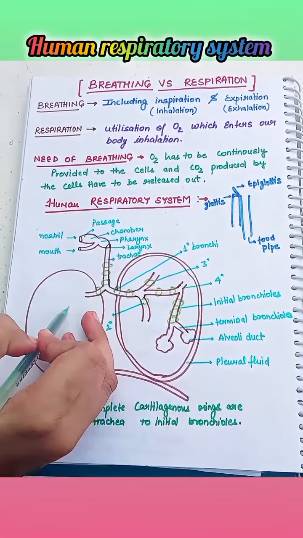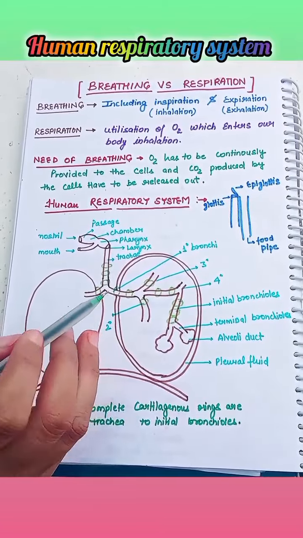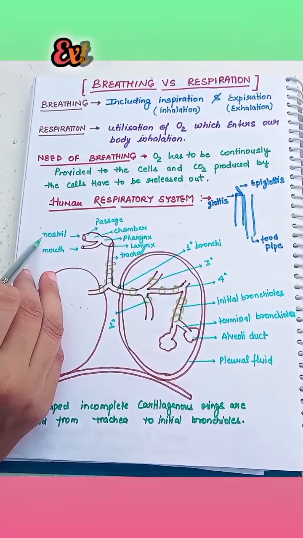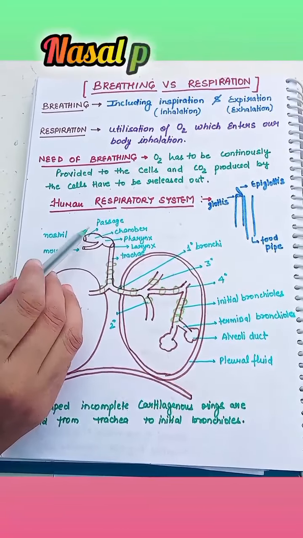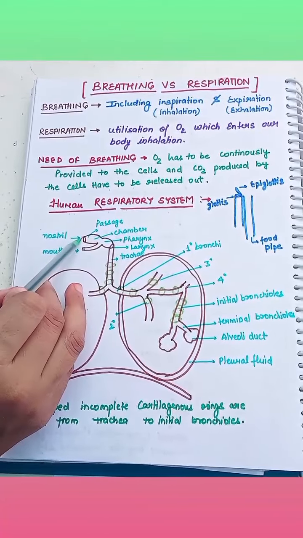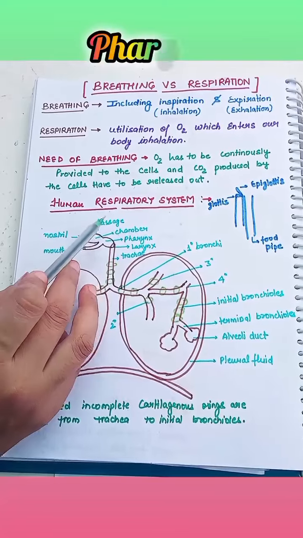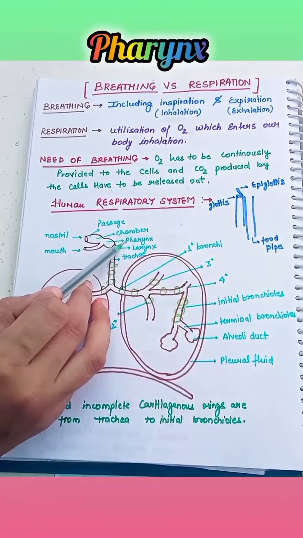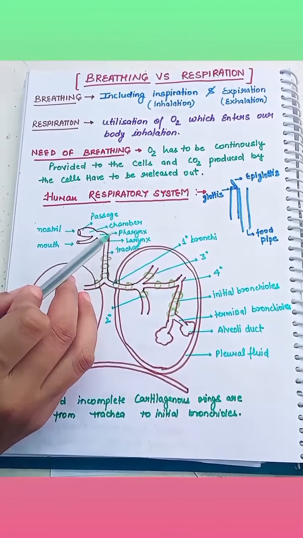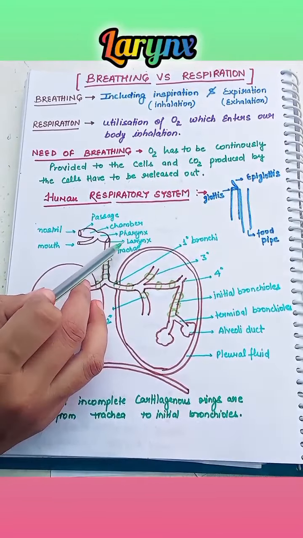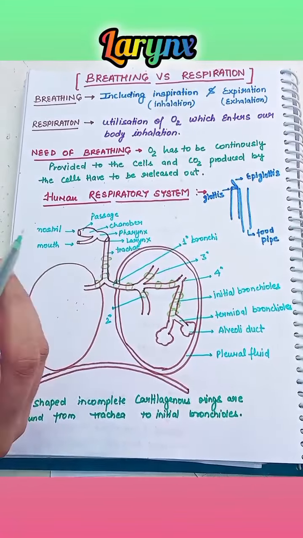One pair of lungs is present in the human body. A pair of external nostrils open out above the upper lip and lead to a nasal chamber through a nasal passage, and the nasal chamber opens into the pharynx, a portion which is a common passage for food and air. The pharynx opens through the larynx region into the trachea, and the larynx is a cartilaginous box which helps in sound production, called the sound box.